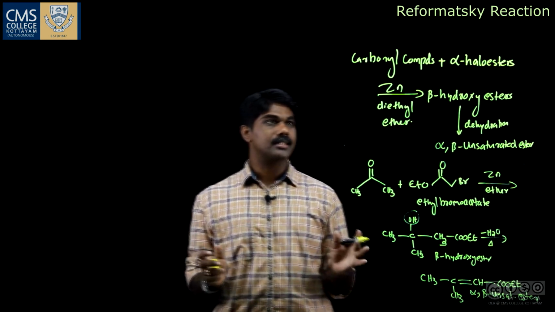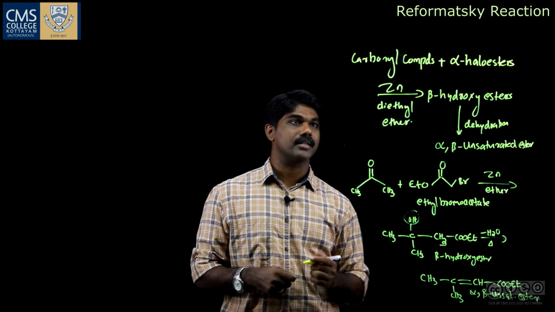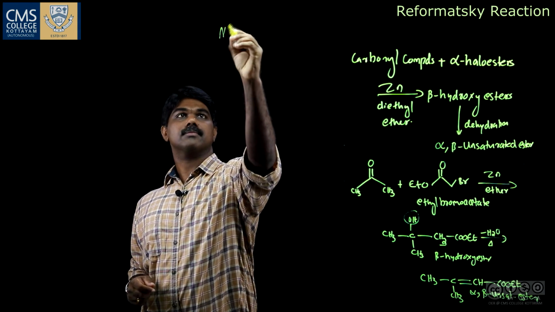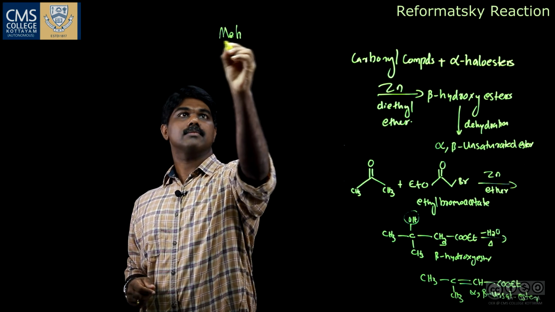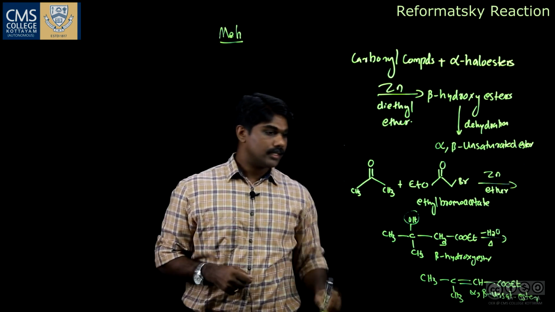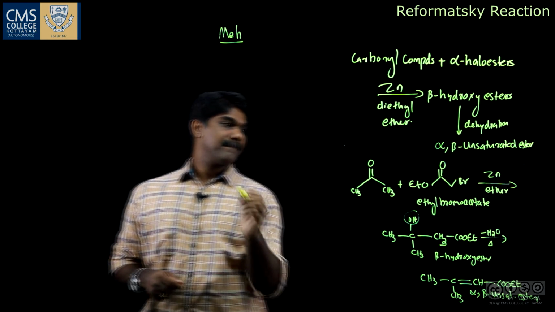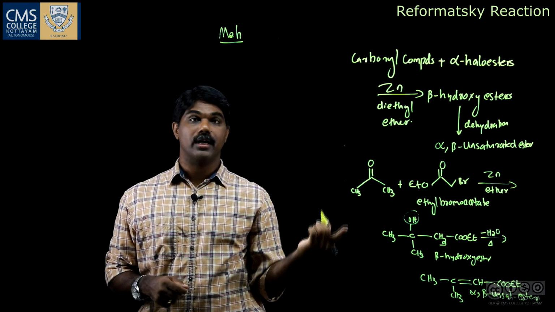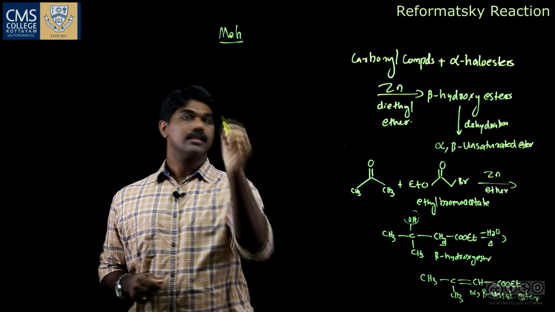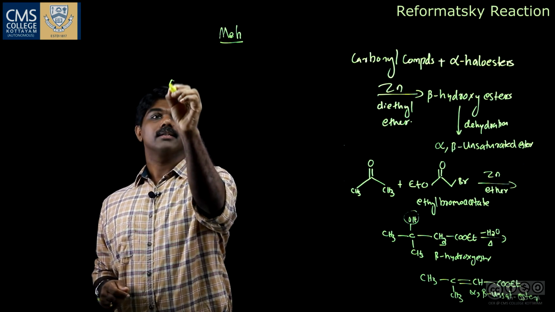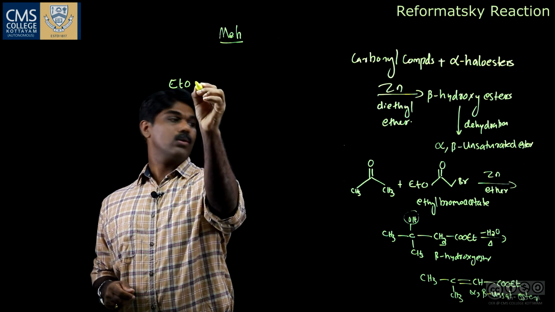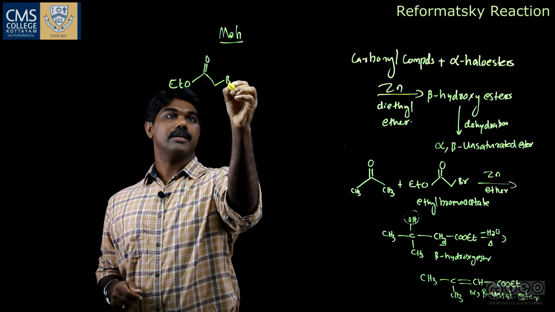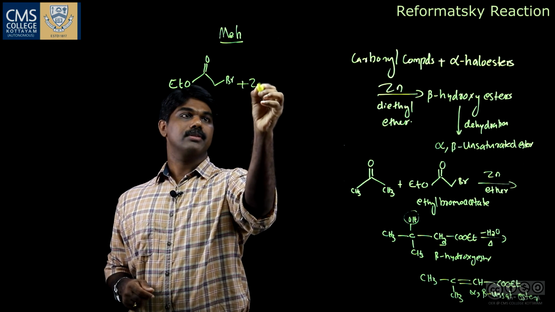Now, let us see the mechanism of the Reformatsky reaction. The first step is the formation of an organo-zinc product. For that, EtO double bond O CH2Br reacts with the zinc.